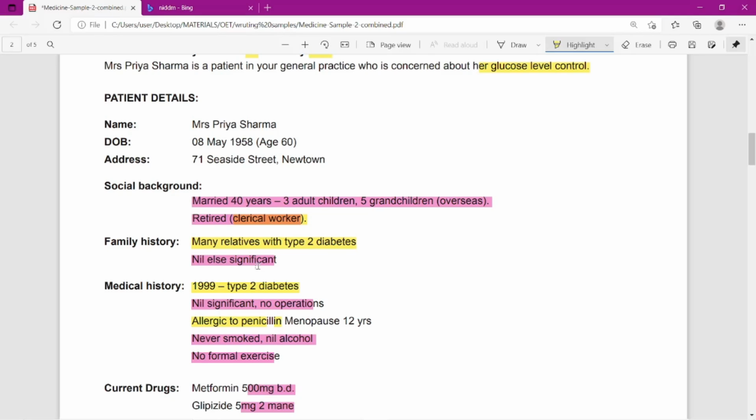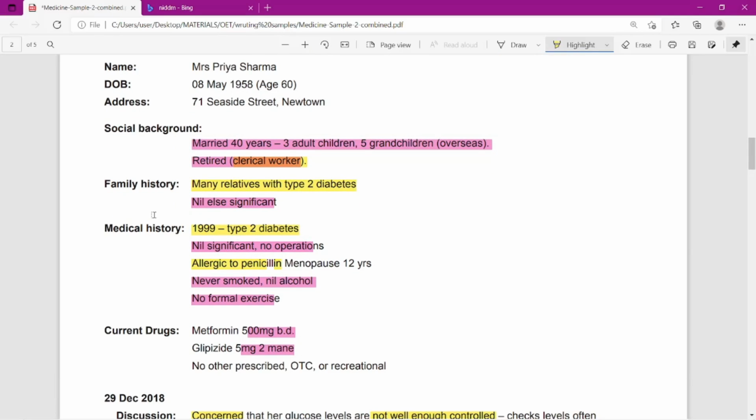Nothing else is written here, and from the medical history we come to know that it has been diagnosed as type 2 diabetes since 1999. There is no other operation. Allergy point is important. Since she hasn't smoked anytime and has no alcohol history, this is not important.